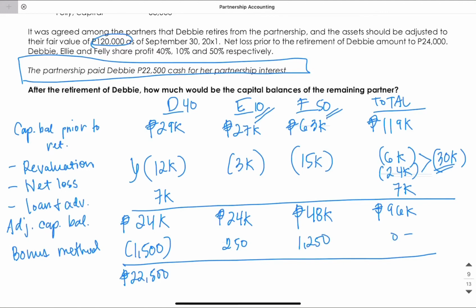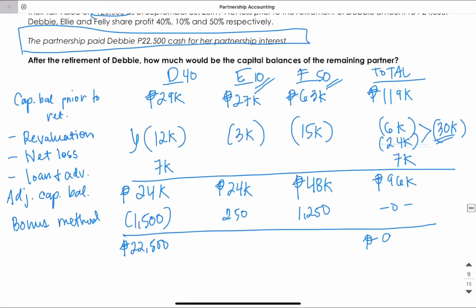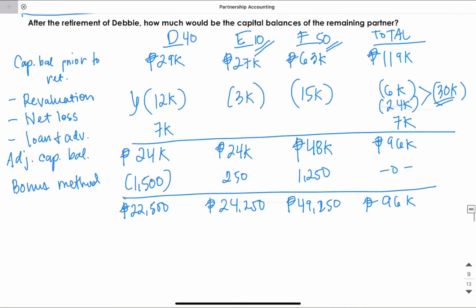It will not affect, of course, the total partnership capital initially. So this will still be 96,000. So this is 24,250, and then this is 49,250. Now Debbie retires.